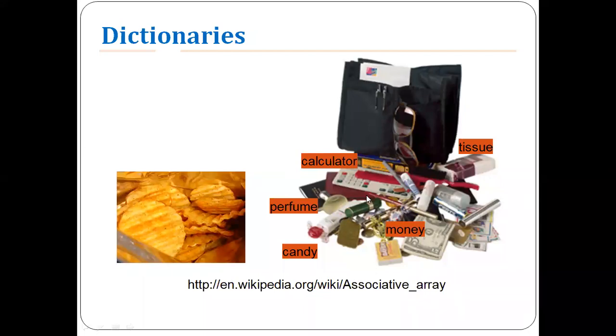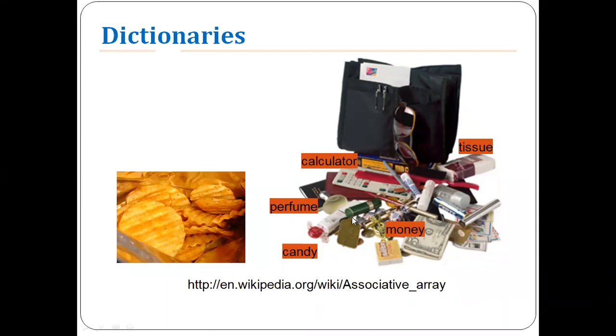This dictionary contains a calculator of some amount, perfume and a candy of some amount, and money of some amount, like 500 rupees, and tissue papers, like five or 10 tissue papers. I keep all these values into a bag, and that bag we call a dictionary.